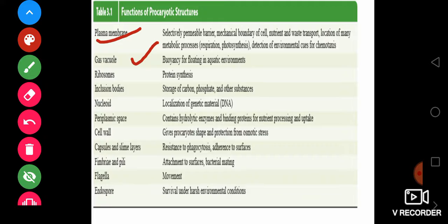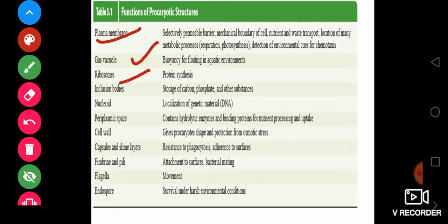And the third thing you are finding here is ribosomes. As we all know, ribosomes are found inside animal cells, plant cells, and fungi cells, and they help in protein synthesis. So bacteria also have ribosomes, and they help in protein synthesis.